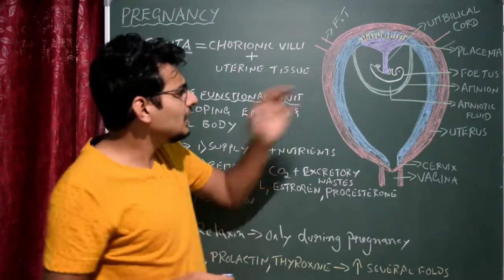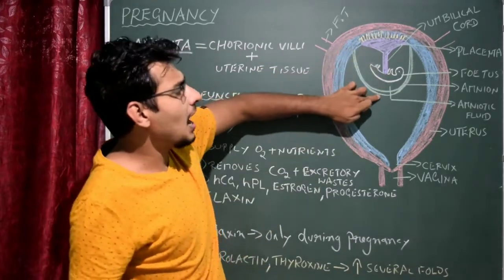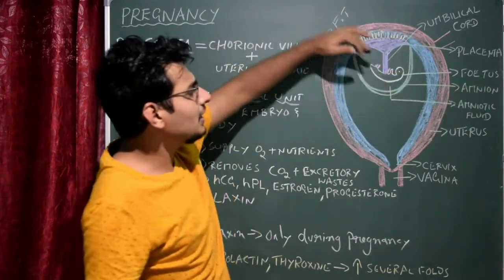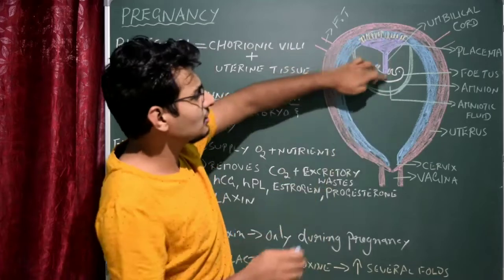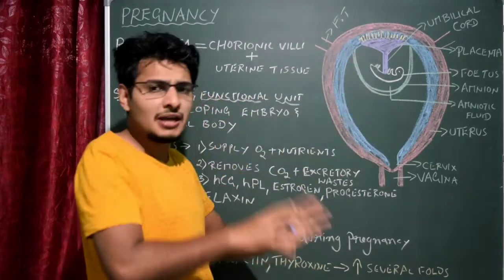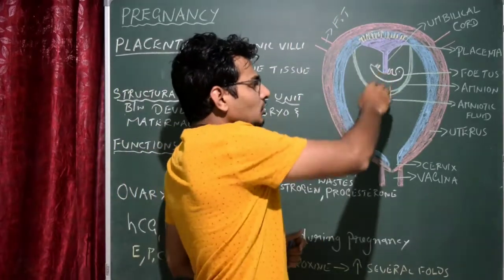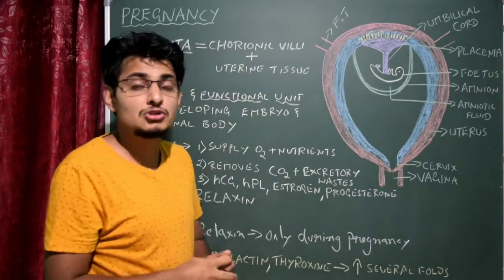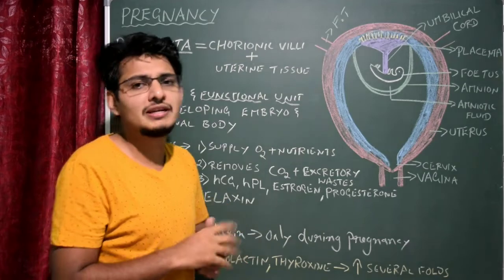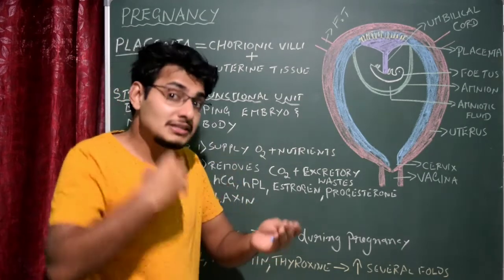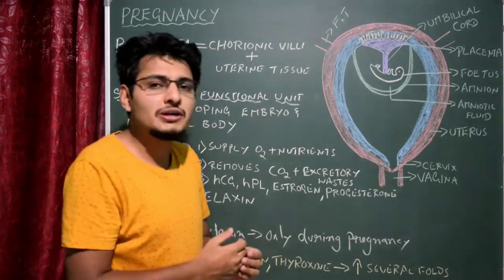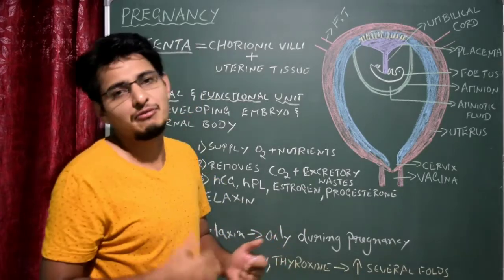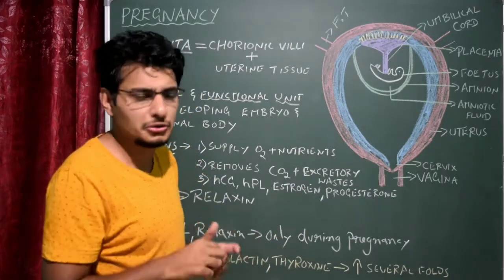That one more layer is called the amnion. This entire amnion layer surrounds the developing fetus. Within this amnion layer you could see a liquid which is called amniotic fluid. The amniotic fluid is also very important for determining the sex of the baby, and it is helpful to determine any genetic disorders in the developing baby. We'll talk about that in reproductive health.